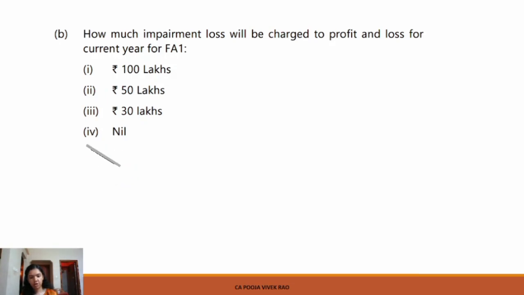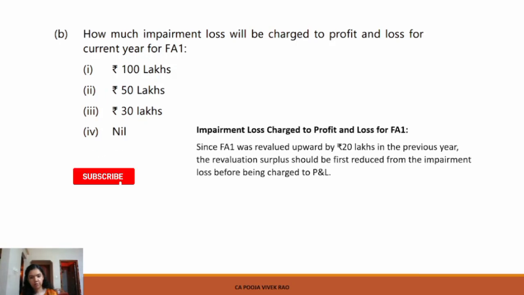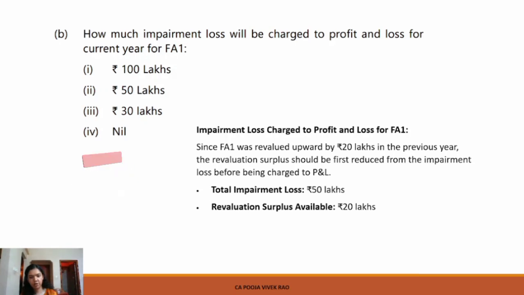So the impairment loss charged to P&L account will be computed as follows. Total impairment loss is 50 lakhs and revaluation surplus available is 20 lakhs. That is, the FA1 was revalued upward by rupees 20 lakhs. Hence, impairment loss charged to P&L account will be total impairment loss minus the revaluation surplus available.